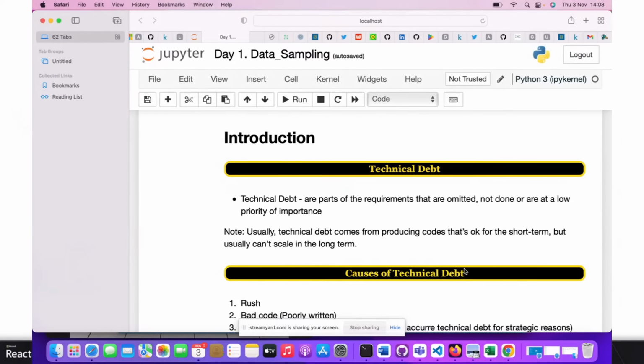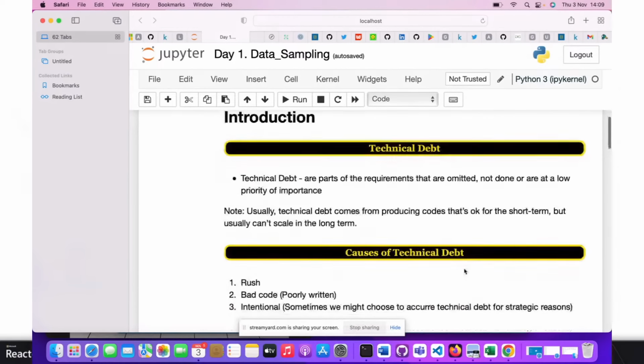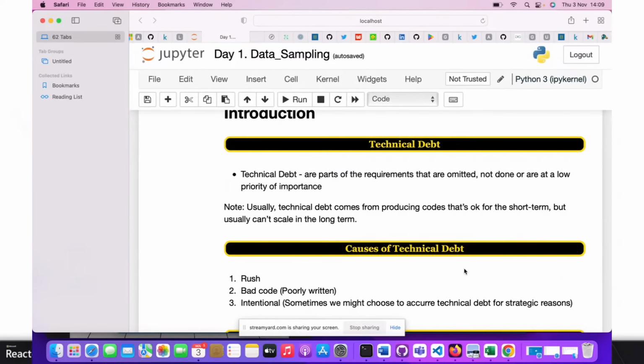The major goal of what we are doing is that we want to save the business and we want to maximize the profit. We know what it takes to have technical debt or incur loss in your businesses. We are going to have a good add-on section on this. Technical debts are part of the requirements that are omitted, not done, or low at a priority of importance. So we should really take note of that.